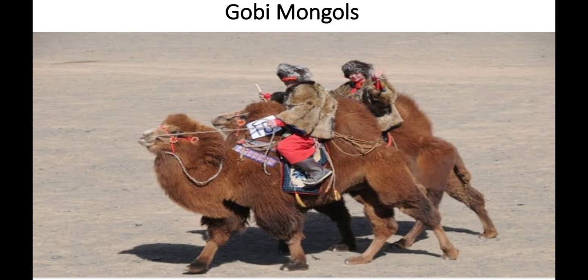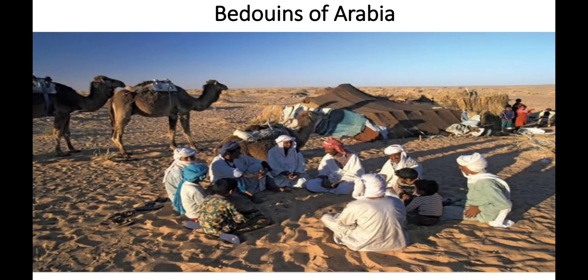Okay, next one is pastoral nomads, the Bedouins of Arabia. They are more advanced than hunters and gatherers. The people of Arabia rear animals like sheep, goats, camels, and some keep horses too. We have discussed the Bindis of Australia, who gather food and hunt animals.